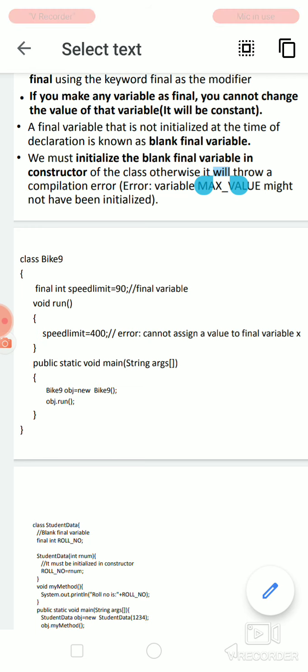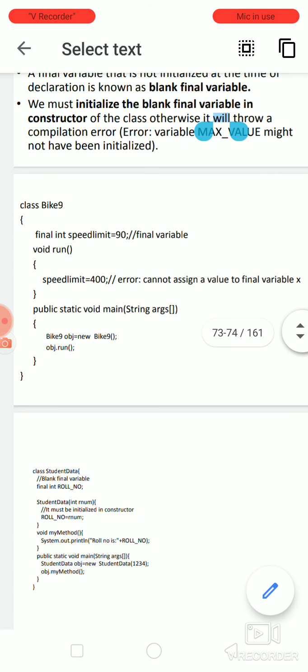So that is what is happening in the next few sentences. In void run, speedlimit = 400 will create an error. Why? Because it has already been declared as final. It has been set as 90, so you don't have the freedom to change that 90 to 400 now. So that is the use of using final in a variable declaration.